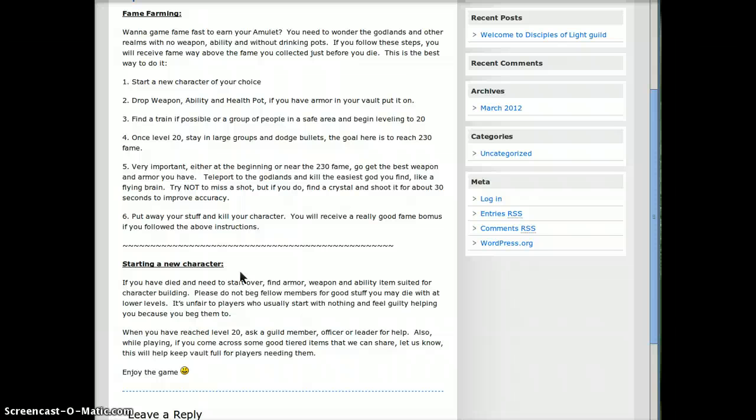So keep extra valuables in your vault at all times, and carry with you only the necessary stuff to be able to play the game. If you do die and you need new stuff, in our guild we are more than happy to help one another. Please, if you're level 1 through maybe 15, don't beg for high ranking stuff, because it's unfair for everyone to just give you really good stuff when you're only going to die with it anyway in most cases. And if you're lucky, you won't, but you'll learn very quickly that sometimes that's not an option, and you just die. Whether it's because of gods, lag, it happens.